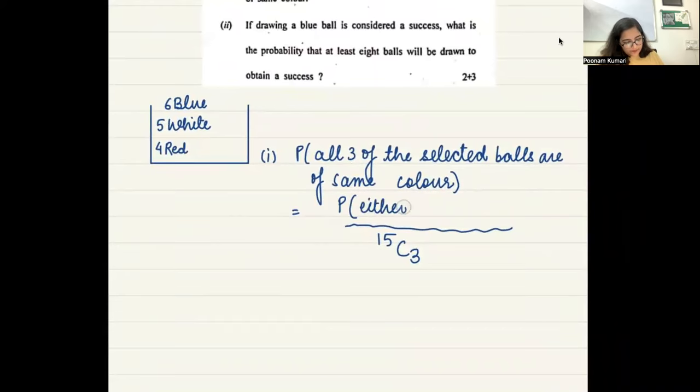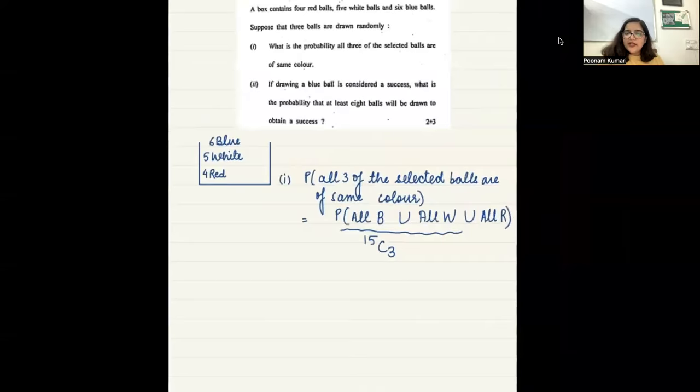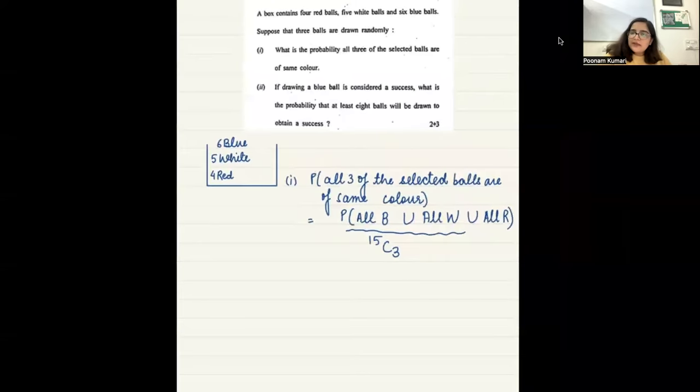So basically what are you doing? All blue union all white union all red. And since they have nothing in common, they are all disjoint, this union probability will be the sum, right?